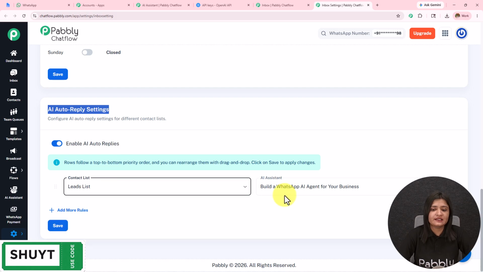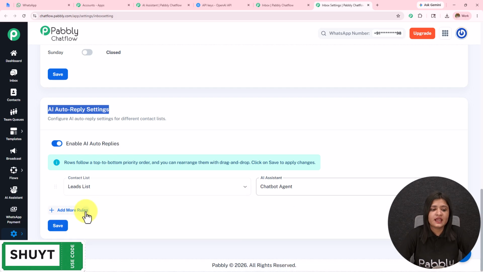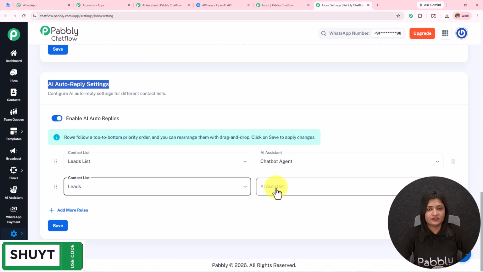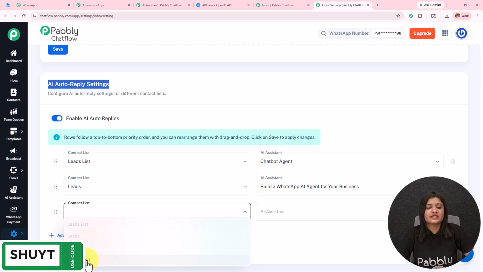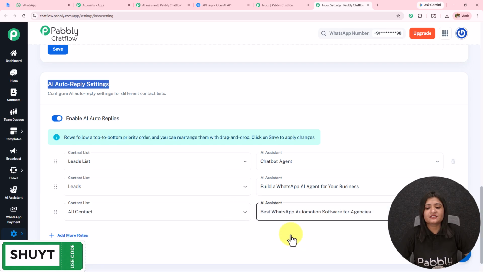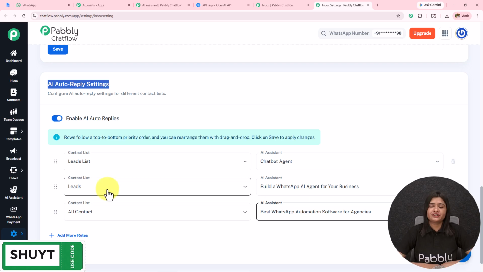I have to select the list, and select the AI assistant for this list. I can add more rules, select another list, and select another AI assistant for that list. I can add more rules, select all the contacts and select another AI assistant for all the contacts. Simply save the rules, and in this manner this particular AI assistant will be assigned to this particular list, this to this, and this to all the contacts. So this is how we have created this AI assistant.